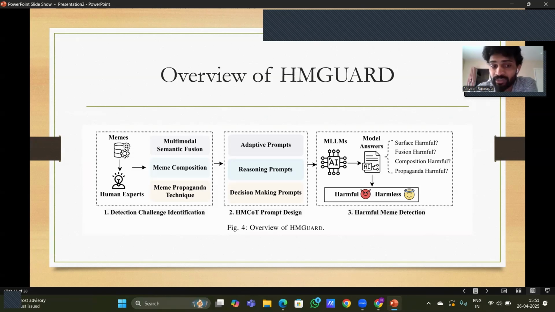It analyzes in that direction with adaptive prompts, reasoning prompts, and decision making. It analyzes those challenges using these prompts, then takes the final decision by asking some questions. The 7 steps are questions to the model, whether the surface is harmful, fusion harmful, composition harmful, or propaganda harmful. It will decide whether the meme is harmful or harmless.